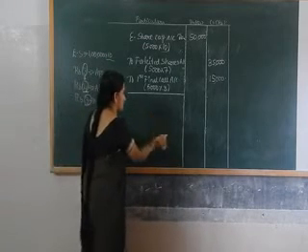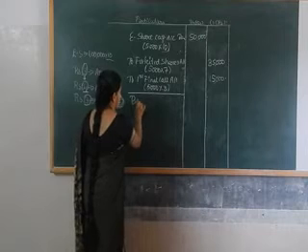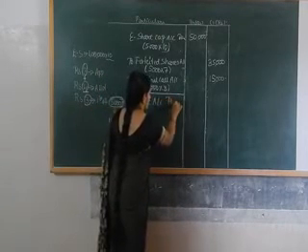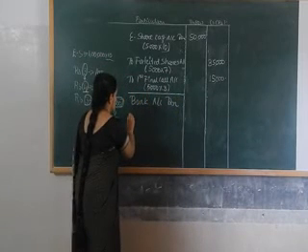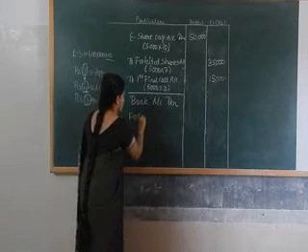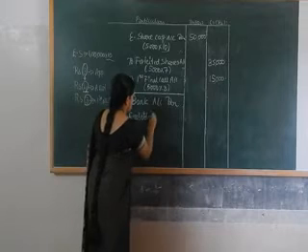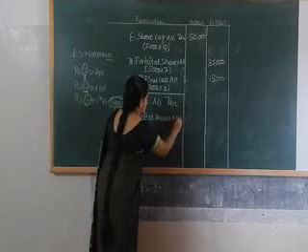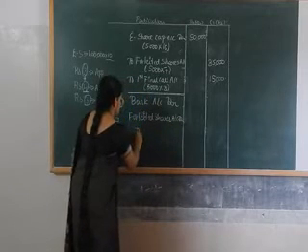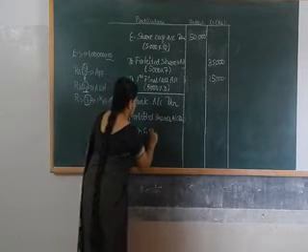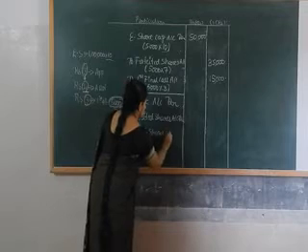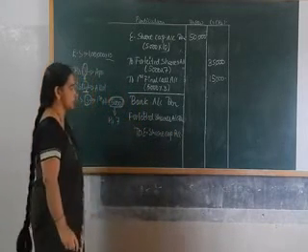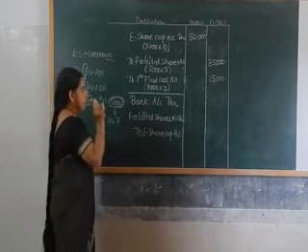Now the entry for reissuing the shares will be bank account debtor, forfeited shares account debtor, to equity share capital account.